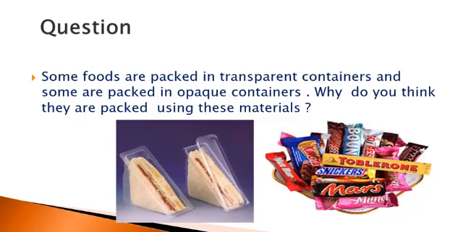Not only chocolate, you can see there are different types of food products, right? These are all covered with opaque coverings, like flour and biscuits, because if more light enters, the product will be damaged. So they use this type of material.